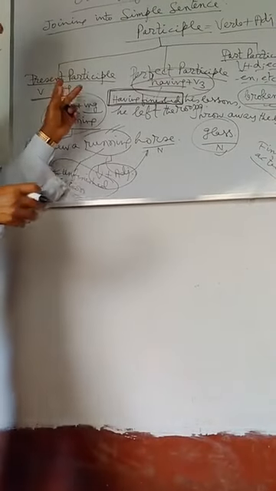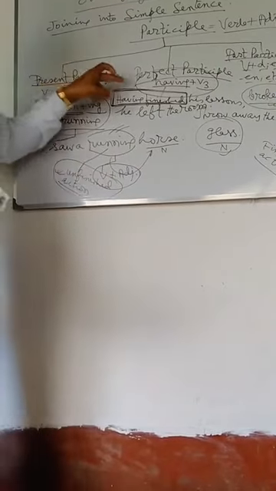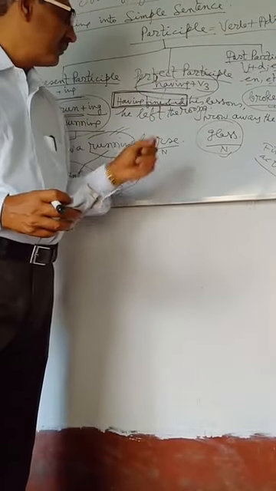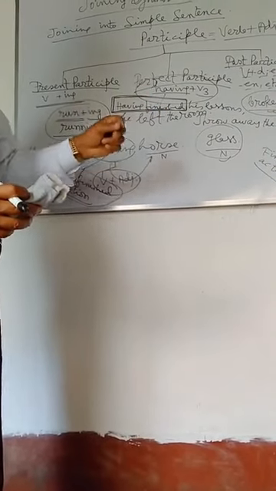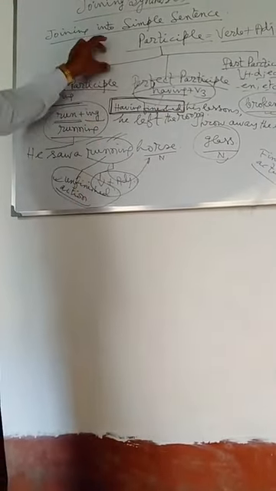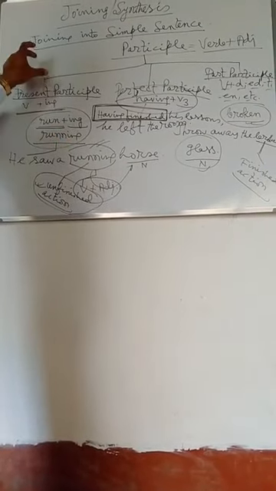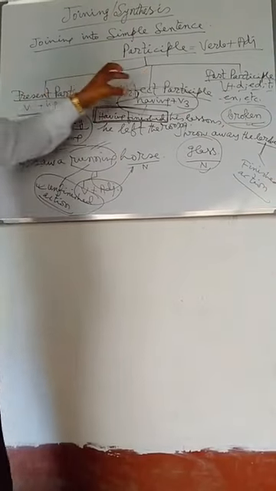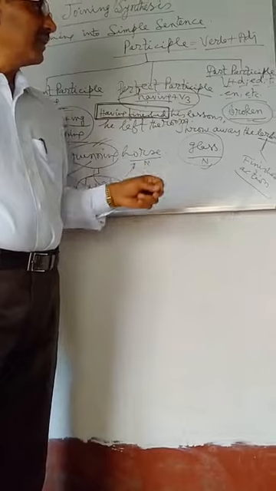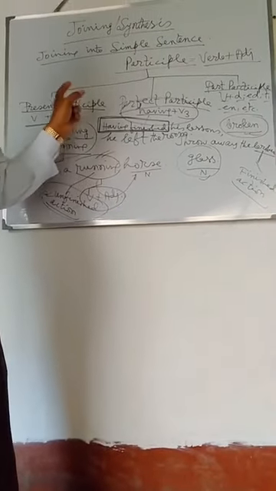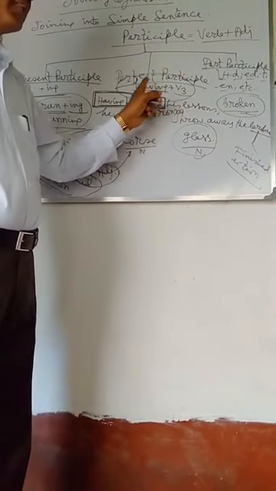So, in this sentence, having finished his lessons, he left the room. This is the perfect example of perfect participle. Now, I have shown you three types of participle: present participle, past participle, and perfect participle. In this way, participle may be classified into three: present participle, past participle, and perfect participle.